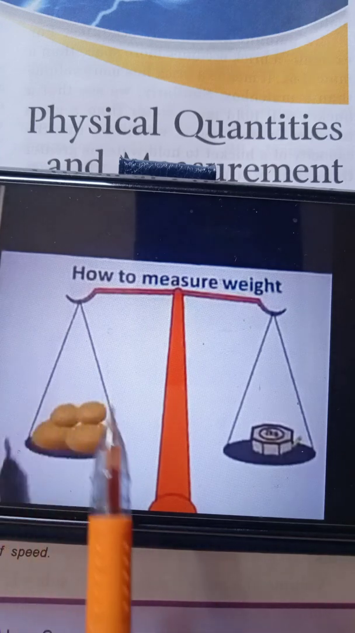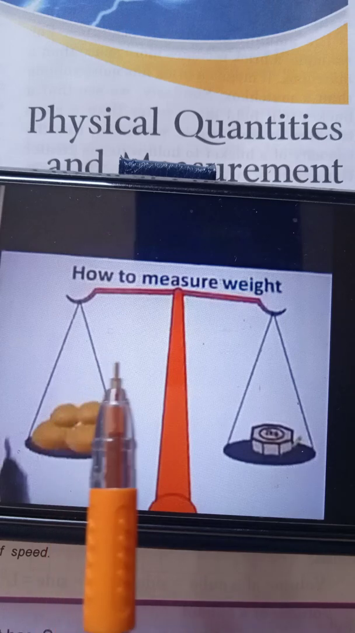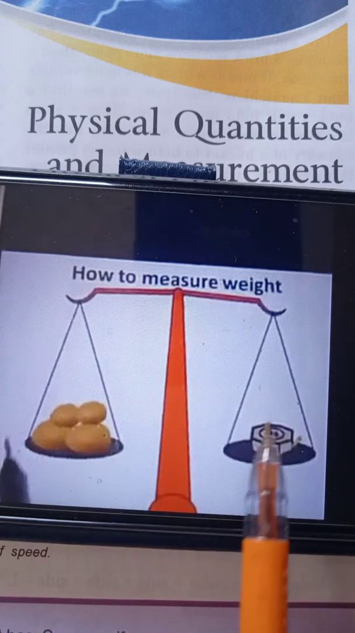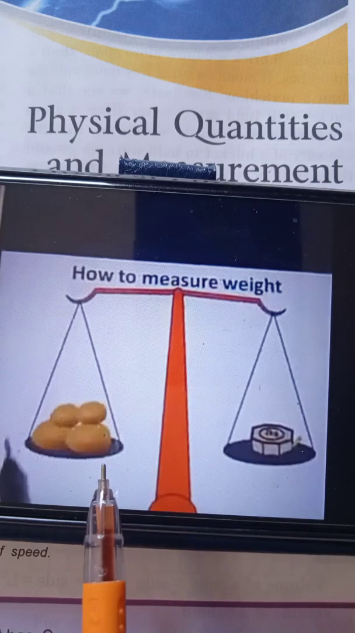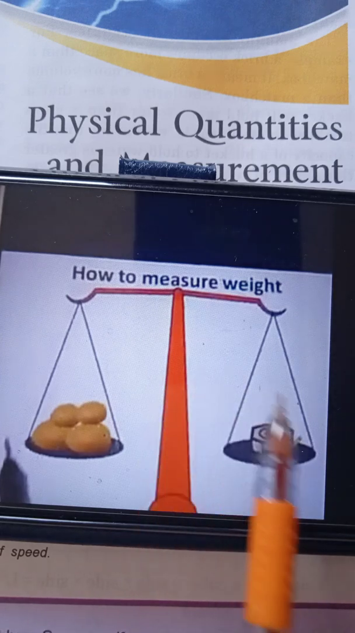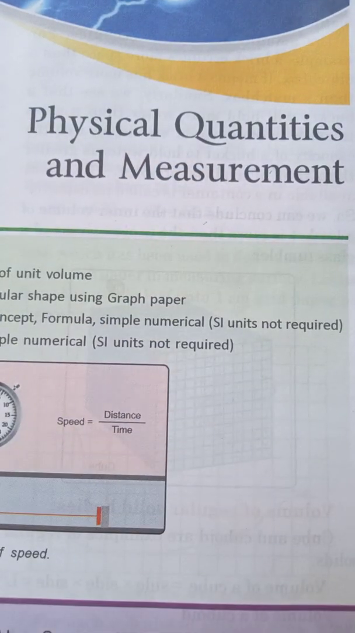So the whole process in which we compare the unknown quantity with a known fixed quantity, meaning 2 kg. We compare this potato with this 2 kg. So when this potato is equal to this 2 kg, then we can say the potato is measured. So the whole process in which we compare the unknown quantity with a known fixed quantity is called measurement. So this is the definition of measurement, students.